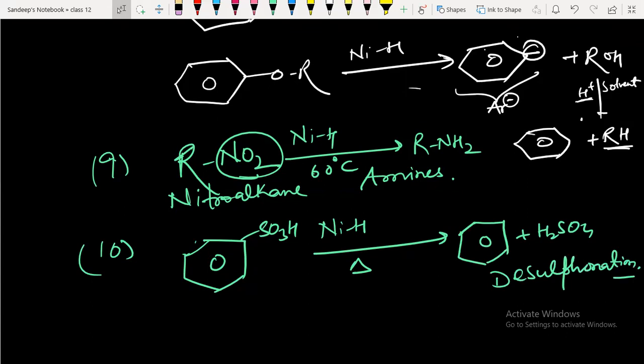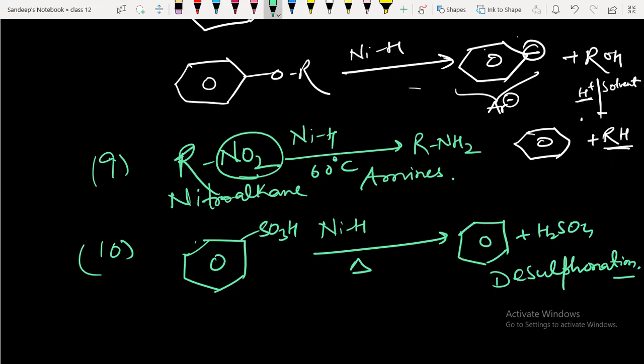So this was about Raney nickel, student. I hope you understood. Raney nickel is an extremely active form of nickel. It is prepared by adding nickel aluminum alloy in a 1:1 ratio to a cold solution of NaOH at 115 to 120 degrees Celsius until the evolution of hydrogen ceases, and is stored under absolute alcohol, ether, etc. It's a black spongy metal powder with a weak nickel-hydrogen bond.